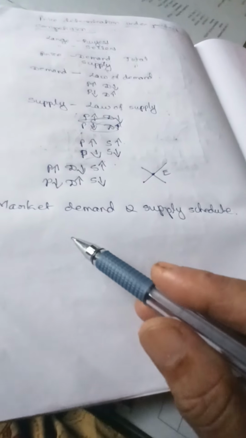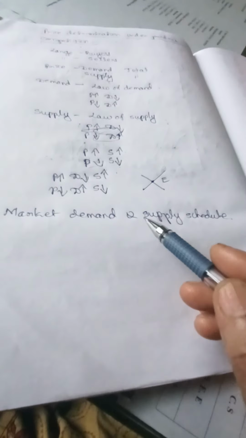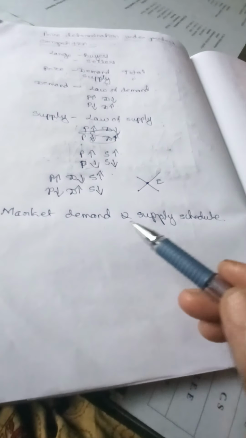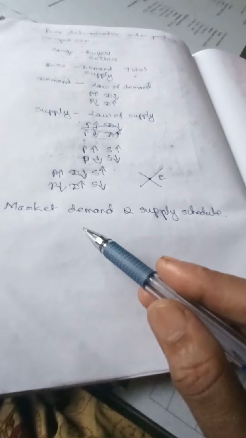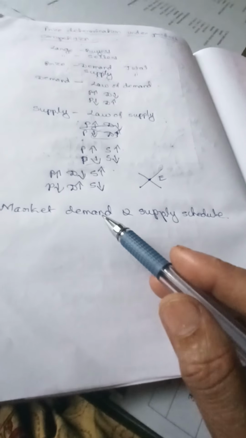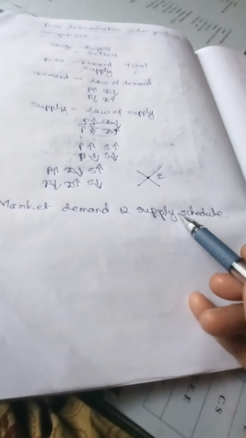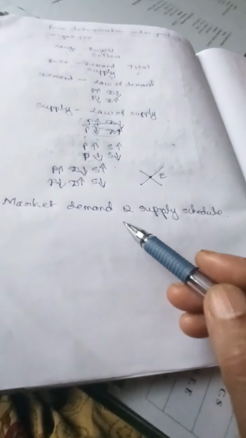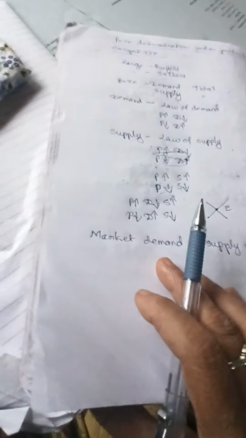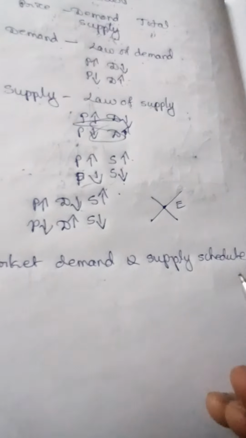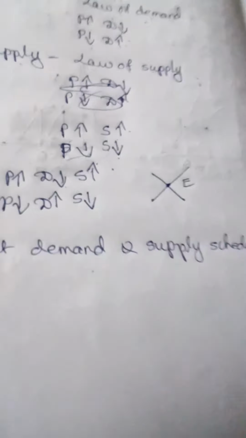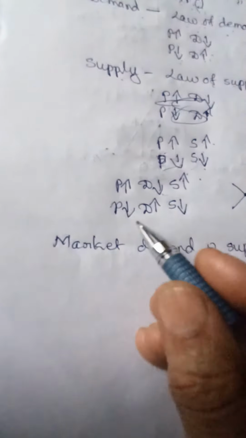So now you have to write the market demand and supply schedule. It is a table which shows the quantity demanded by all the buyers and the quantity supplied by all the sellers at different price levels. So in one schedule you have to show the price, the quantity demanded by the buyers and the quantity supplied by the sellers.